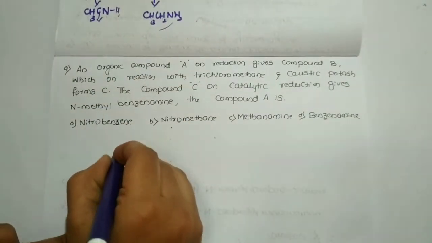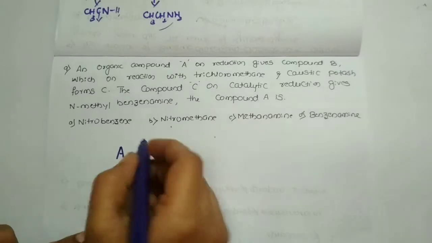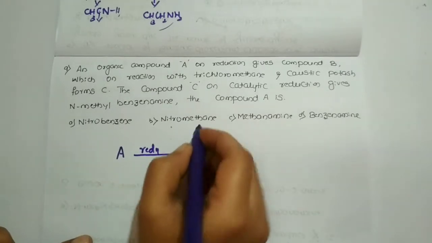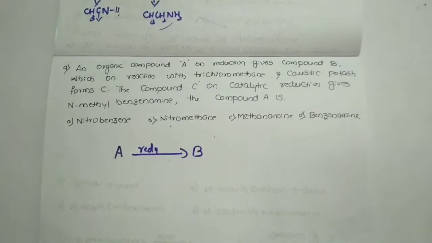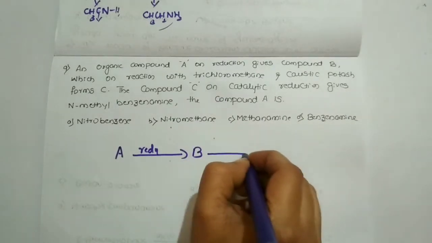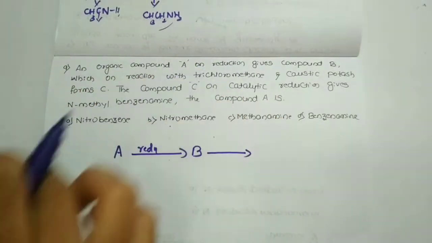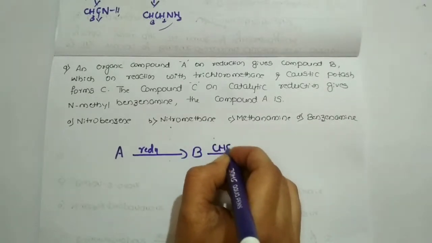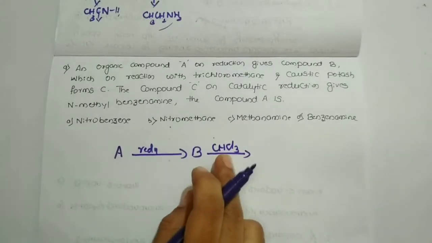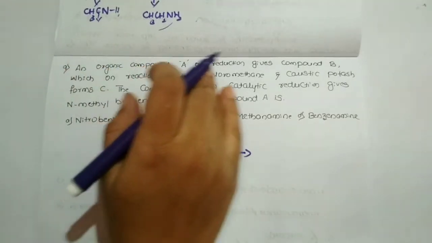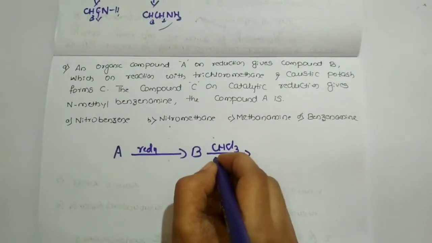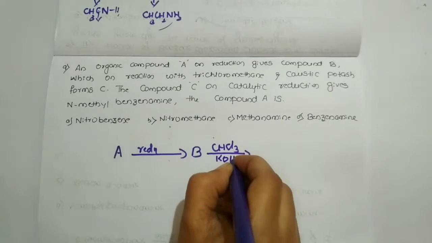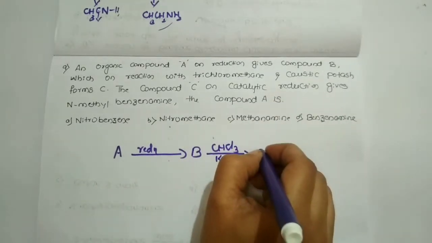There is an organic compound A which upon reduction gives B. This B on reaction with trichloromethane, dear students, trichloromethane means CHCl3, which is nothing but chloroform, and caustic potash, which is nothing but potassium hydroxide, gives C.